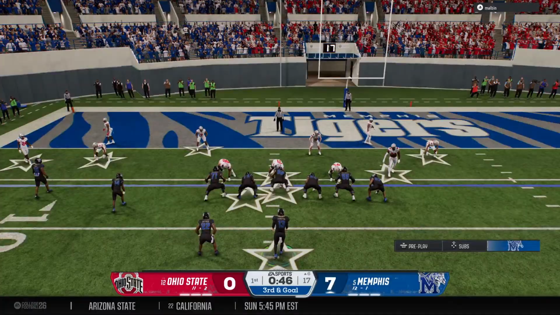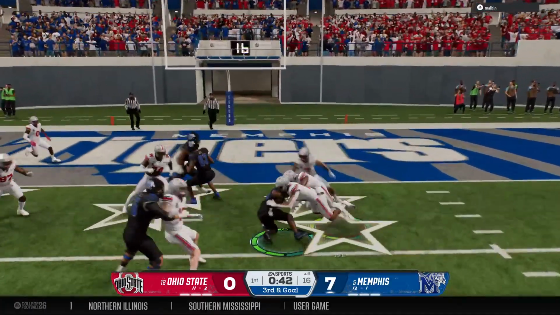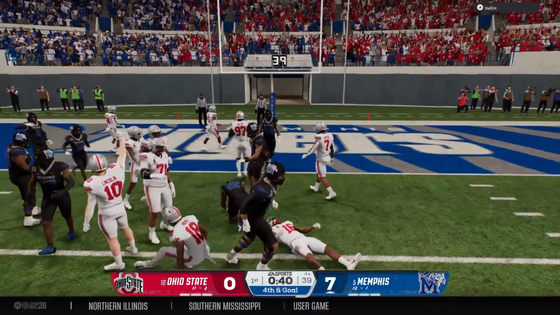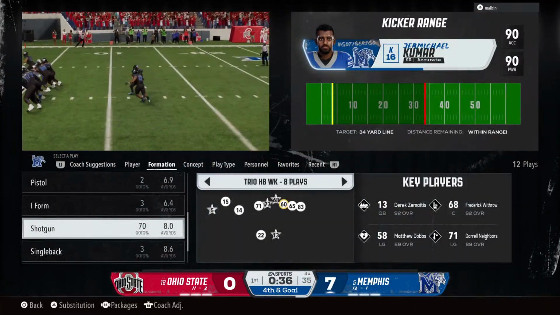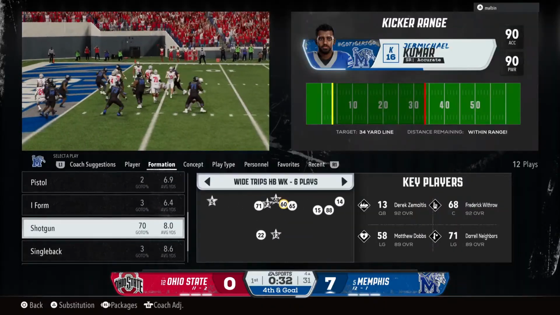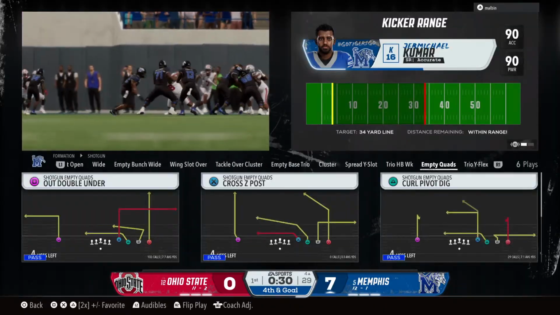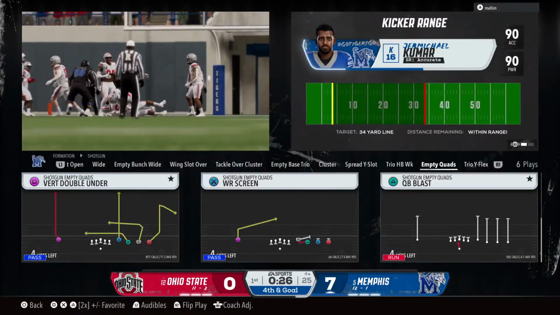So play number 7 on this drive is a third down and goal. The shotgun running play call. They stop him for a 2-yard gain, which will bring up fourth down. Well, it seemed like the offense was trying to throw some kind of misdirection with that run there. But give credit to the defense. They were prepared for anything, and they swallowed that running back up. Nice defensive stand.